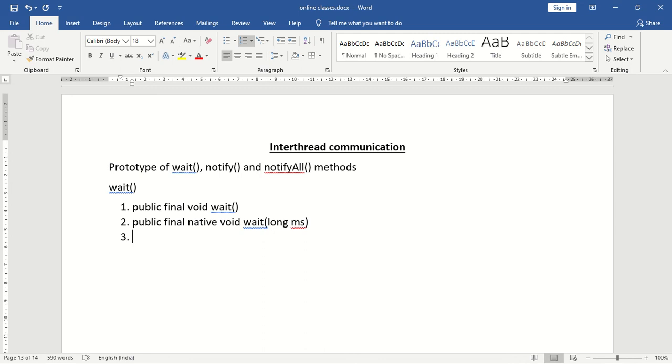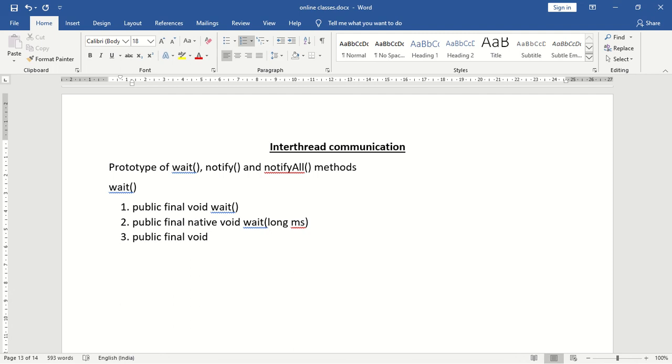Next, the third form of wait method is for when a thread is very strict with respect to the time. If a thread says, I will wait only for 1 hour 43 minutes 15 seconds, then we should go for the third form of wait method. It is a public method, a final method, a void, and not a native method.